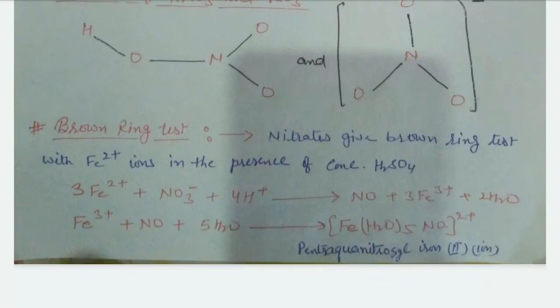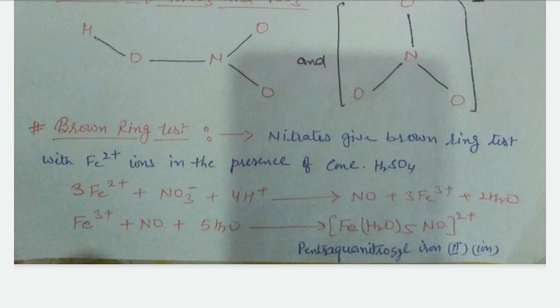The brown ring test is a very important test in the laboratory. In the laboratory, nitrates give the brown ring test with Fe2 positive ions in the presence of concentrated H2SO4.